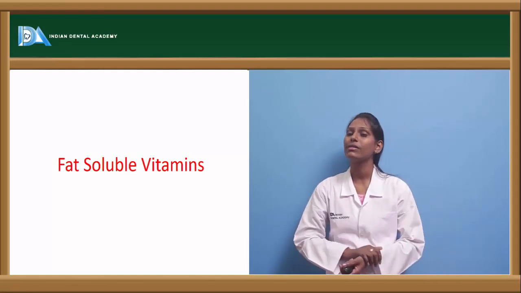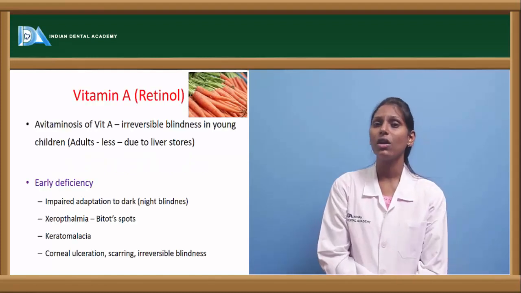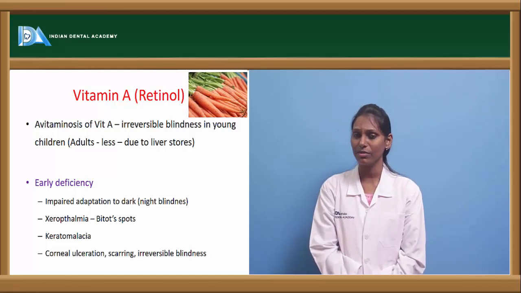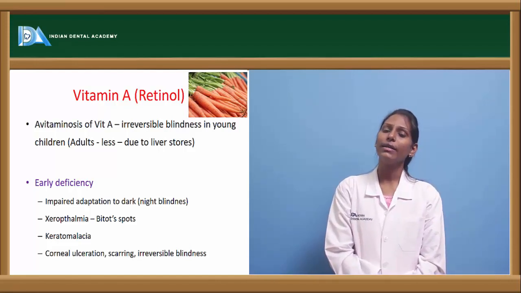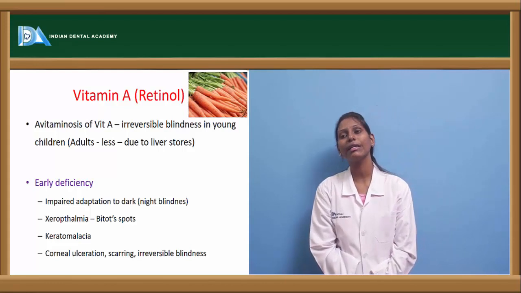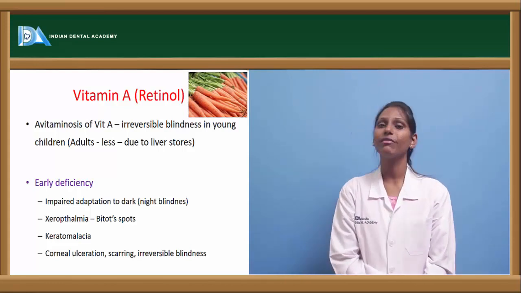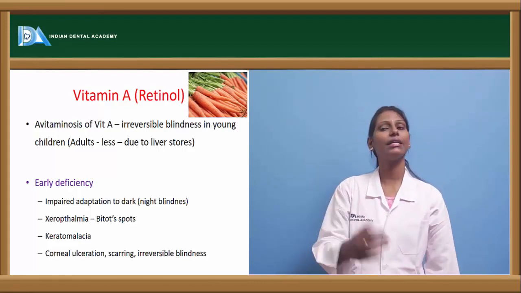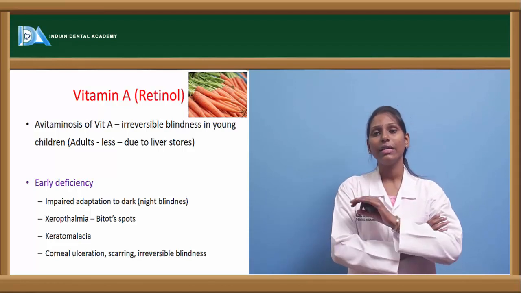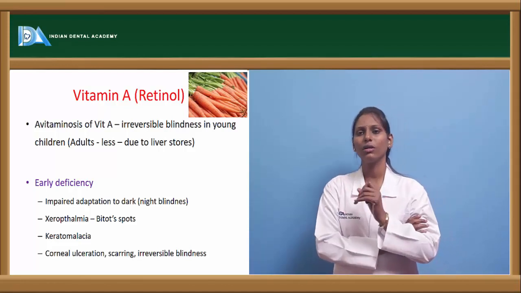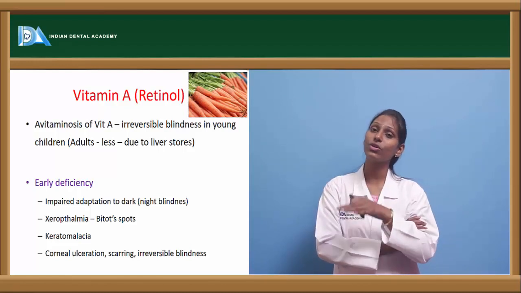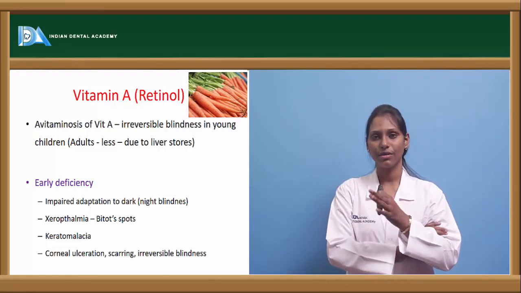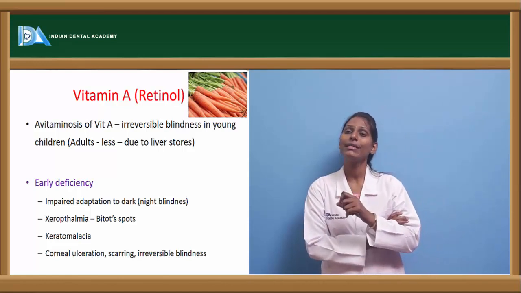Now in fat soluble vitamins, let's come to vitamin A, also called retinol. Avitaminosis of vitamin A is usually the most common cause of irreversible blindness, especially in younger children. Why in children and not in adults? Because adults are less commonly affected, as in adults the liver stores vitamin A for a longer period of time. Until these liver stores are depleted, we do not see symptomatic vitamin A deficiency in these patients.